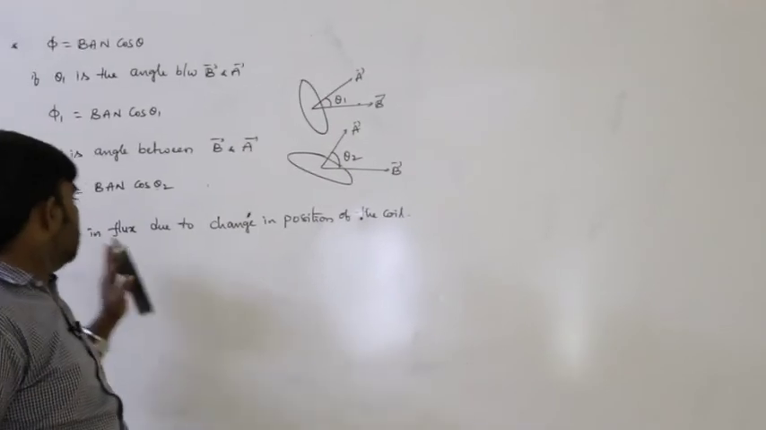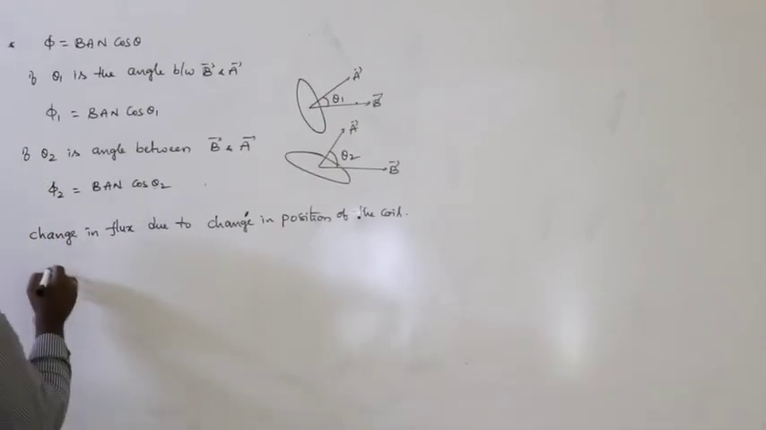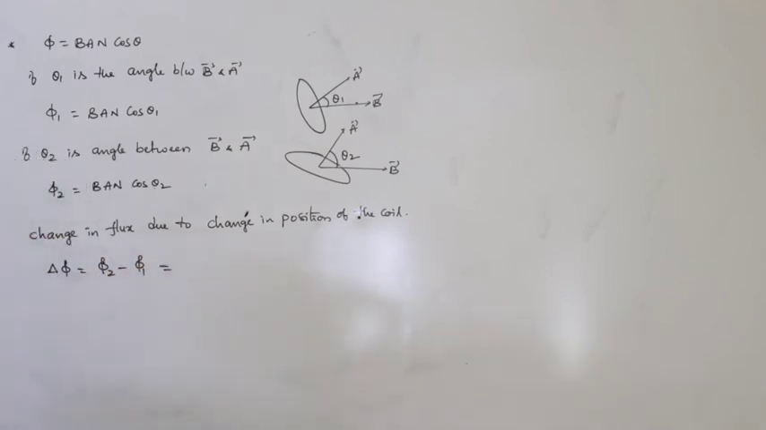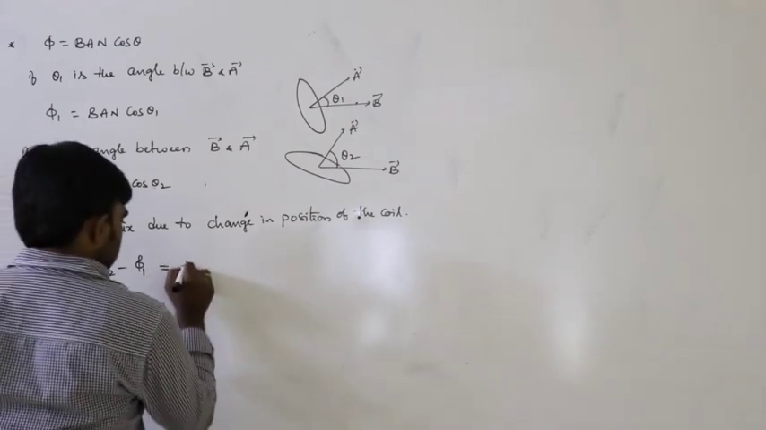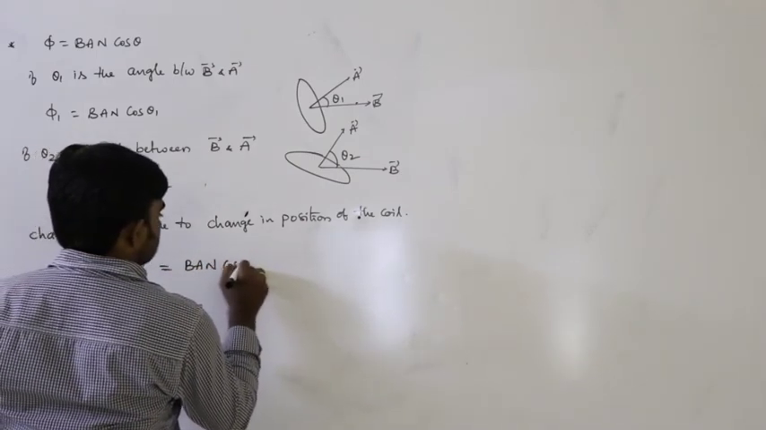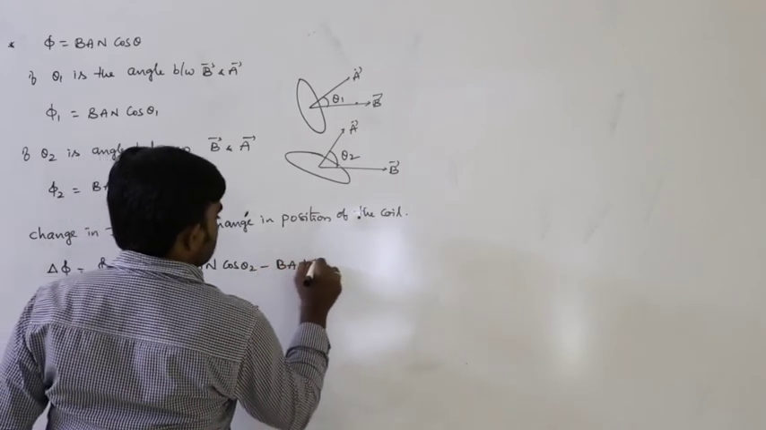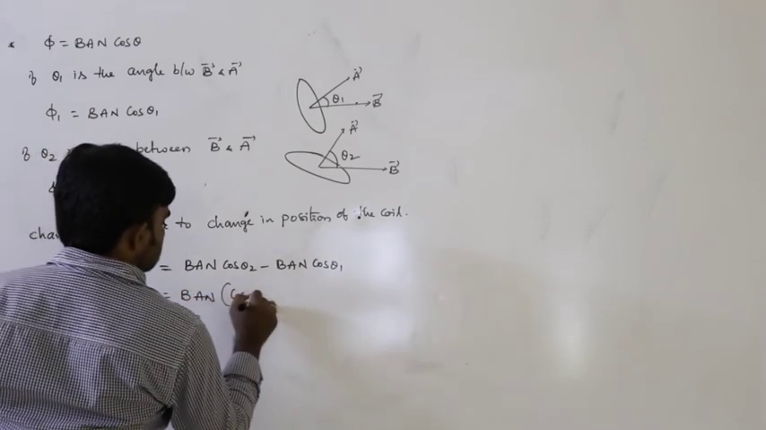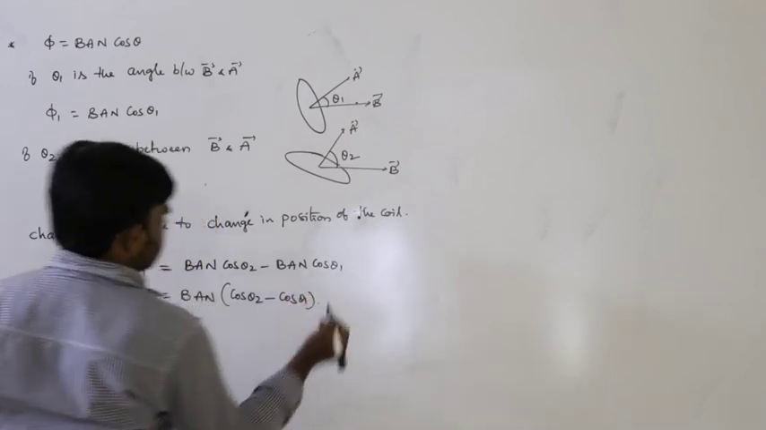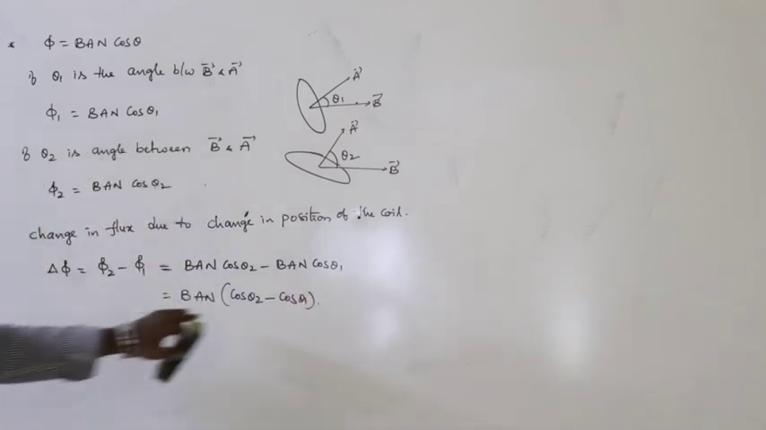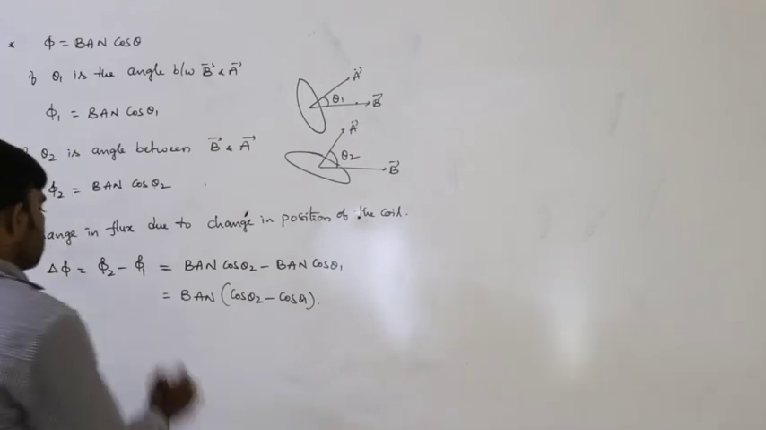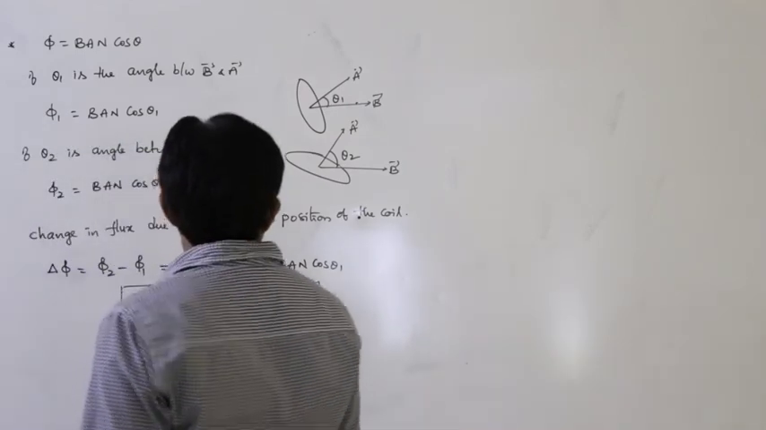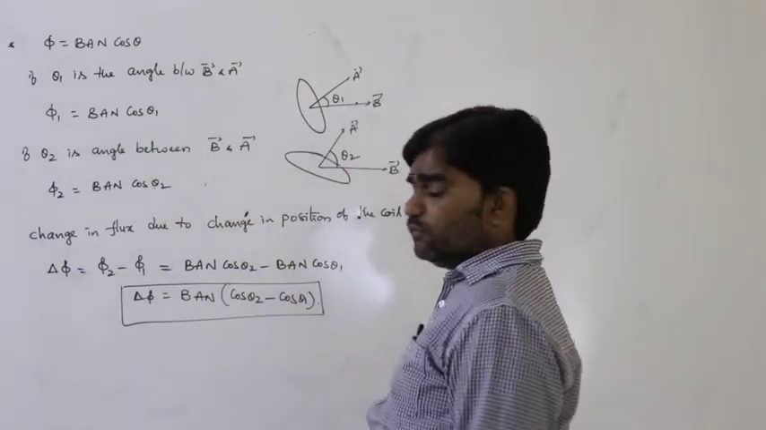In this situation also the flux must change. So change in flux, delta phi is equals to, change means always we must write final minus initial. So that is BAN cos theta 2 minus BAN cos theta 1. So BAN common, we can write it as cos theta 2 minus cos theta 1. So that is the change in flux due to the variation of the position of the coil.